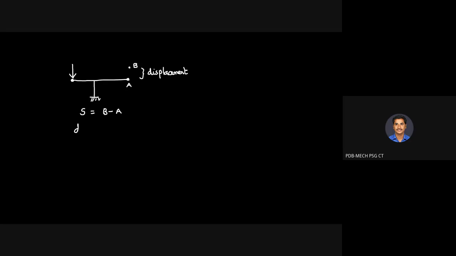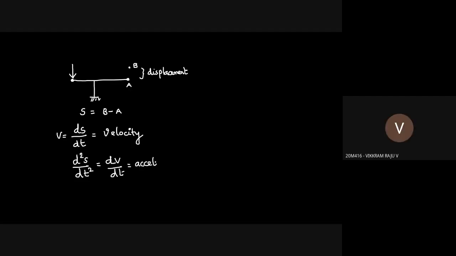So what is ds by dt? The derivative with respect to time. Yes, so you will be getting velocity. Once again, if you differentiate, let me differentiate dv by dt. Let it be v here. So dv by dt, what is that? Acceleration.